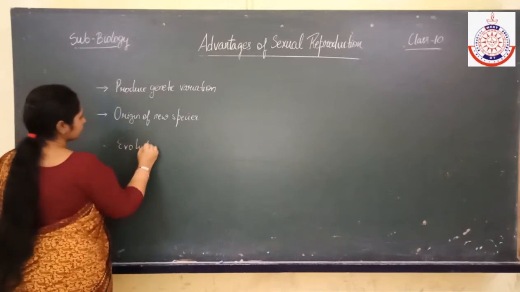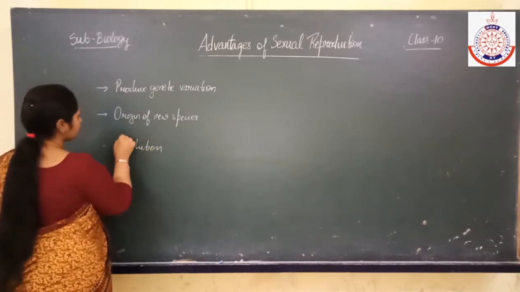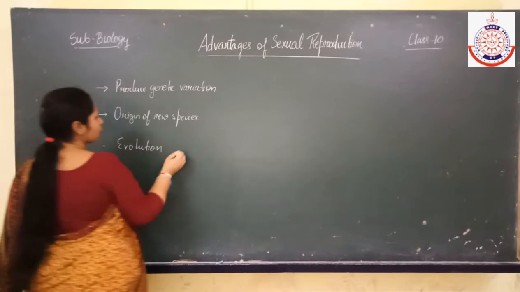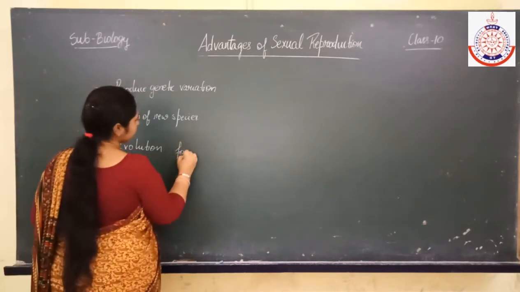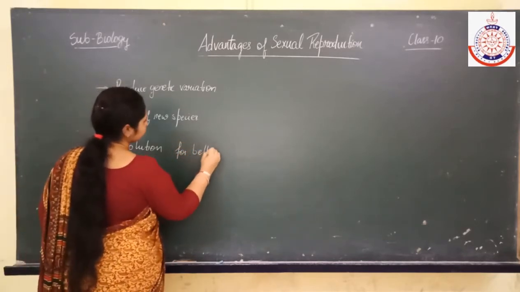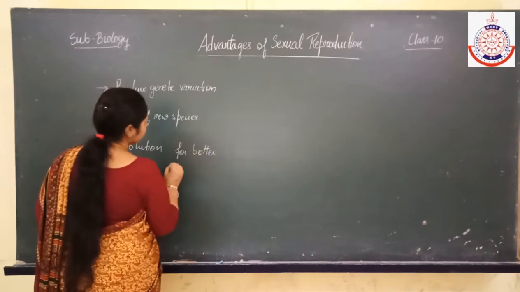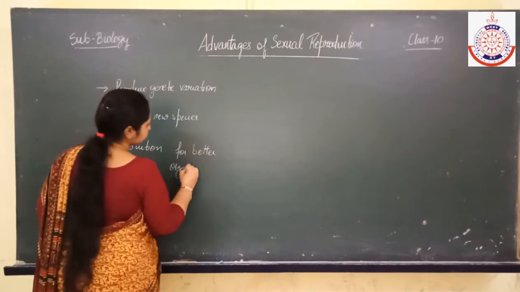It leads to continuous evolution for getting better organisms.